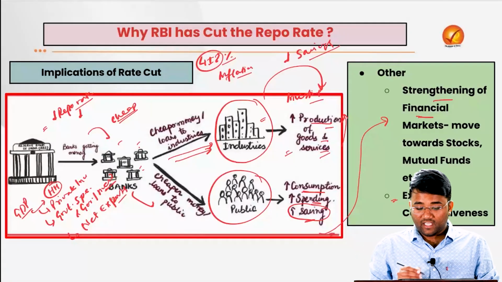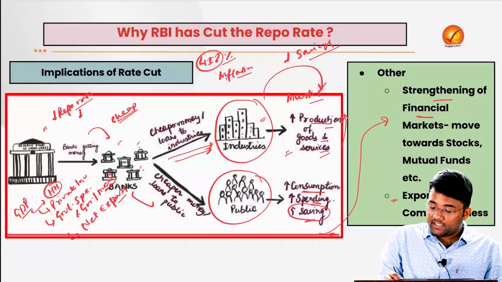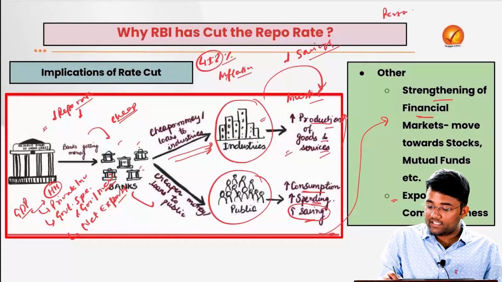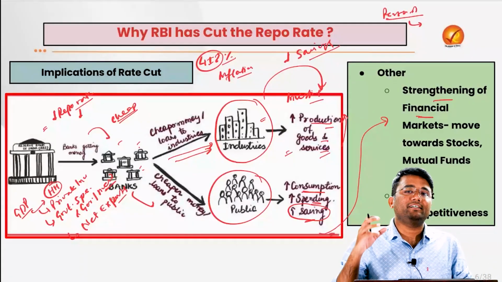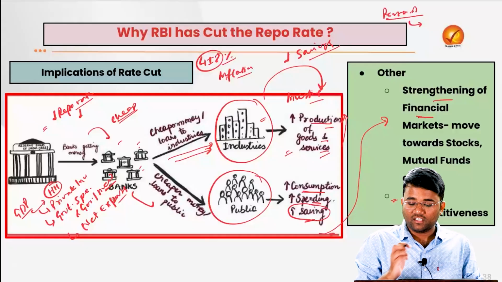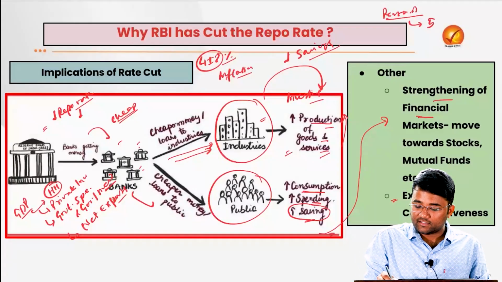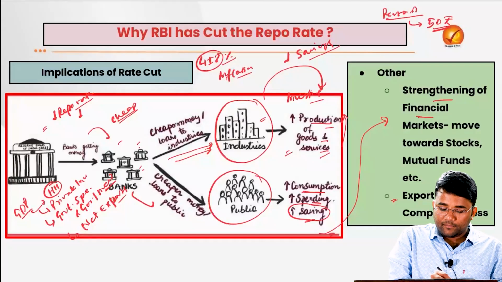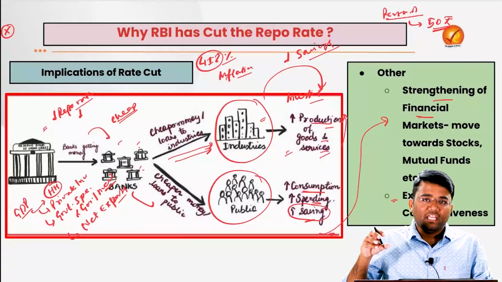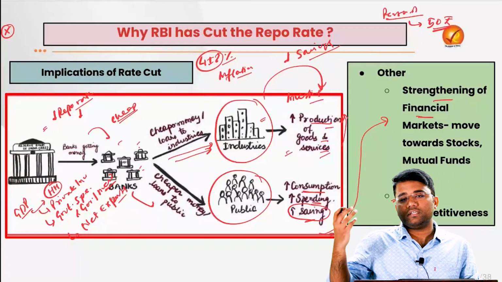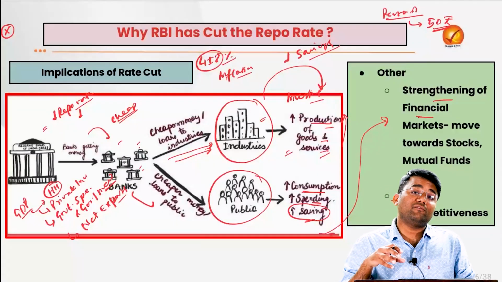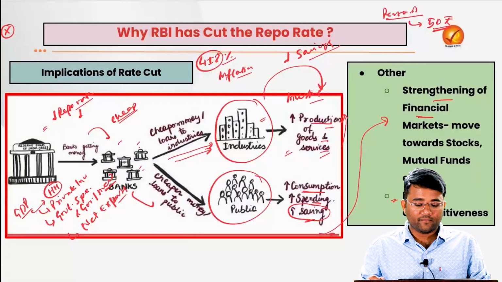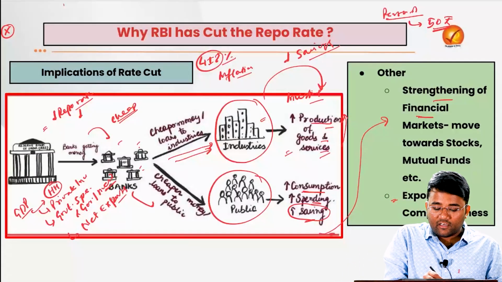How will that happen? Let's suppose there is a person A, and this person is exporting shirts to other parts of the world, and the cost of each shirt is 50 rupees, right? Now let's suppose there is a person X who is importing these shirts, who likes this particular shirt from India and is demanding this shirt. Now earlier, before the rate cut, let's suppose the exchange rate was $1 equal to 50